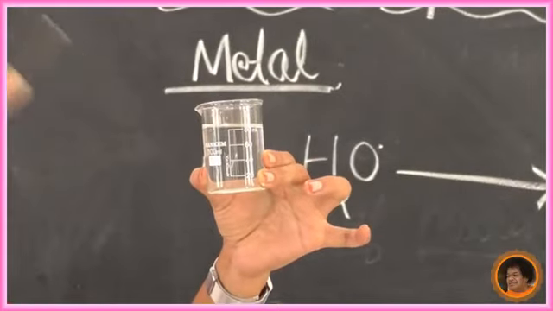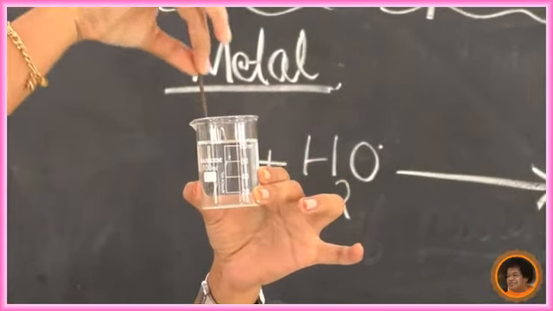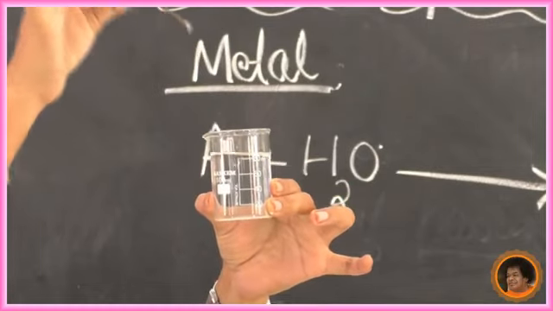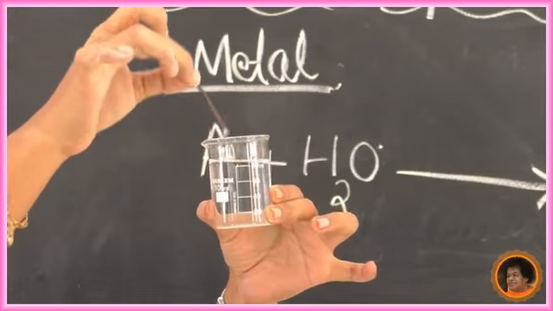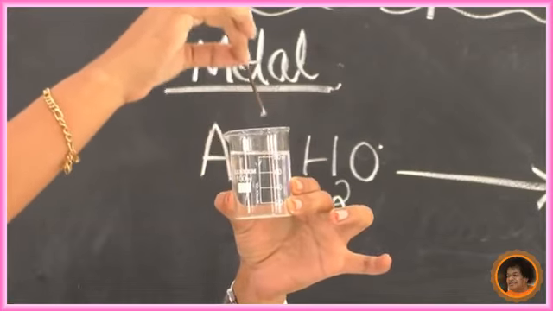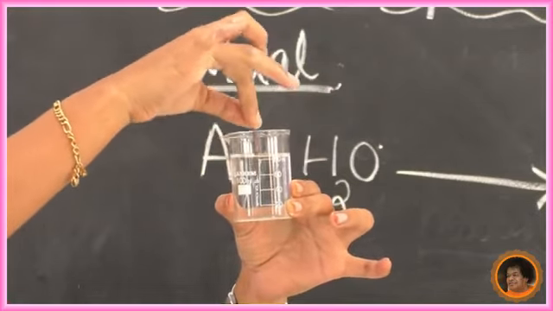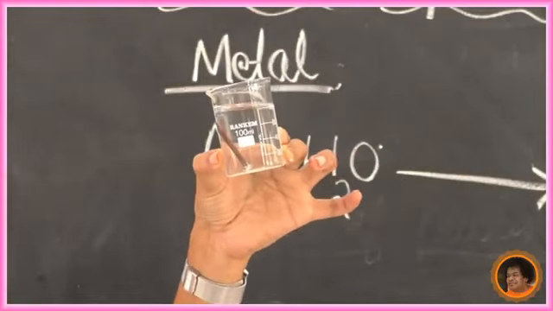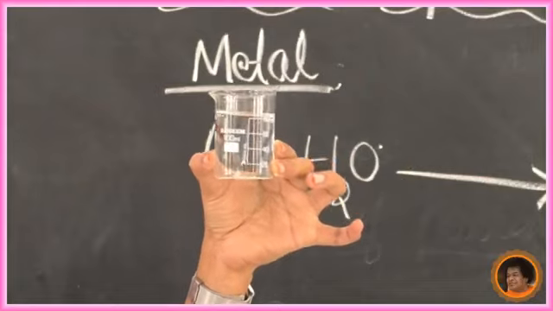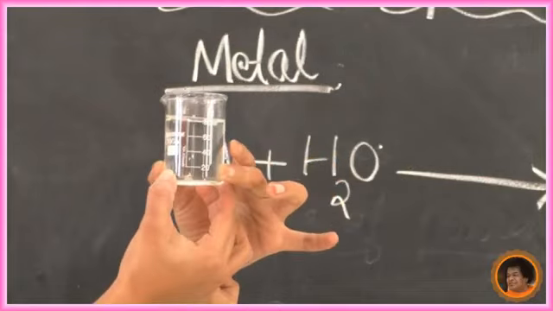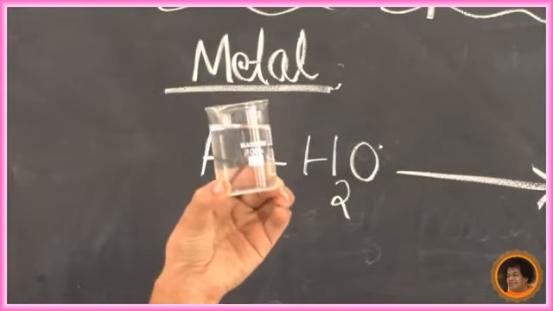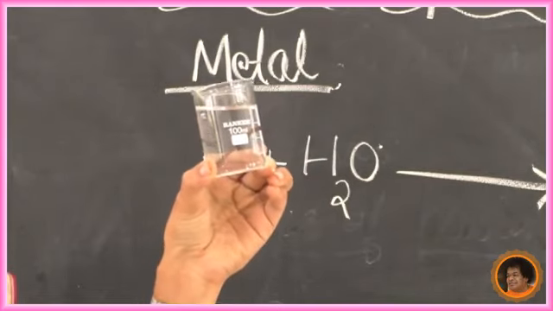I am going to put this iron nail into the water. Observe carefully. What happened now? Can you see any changes? No change.